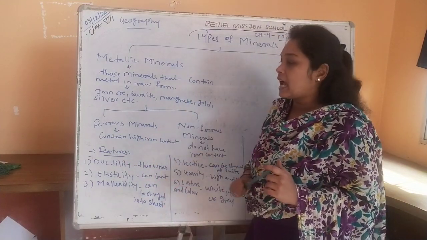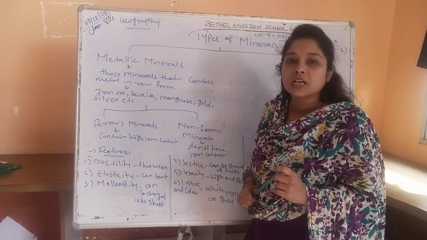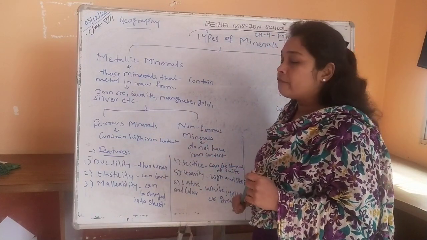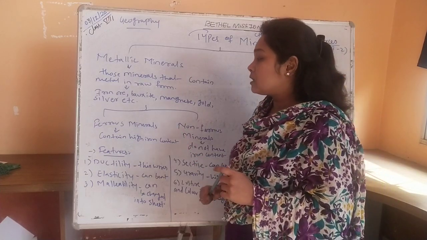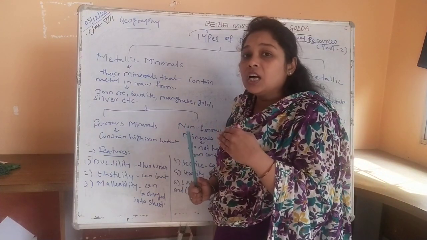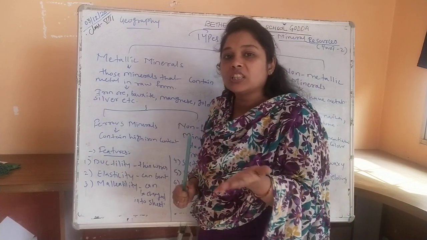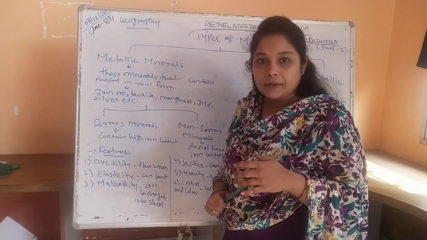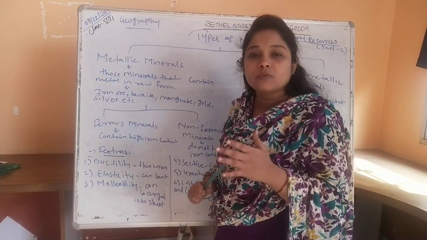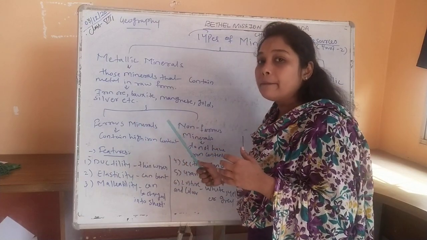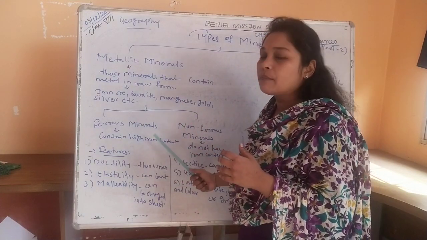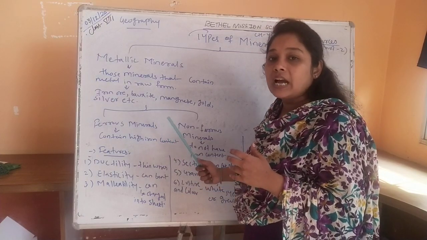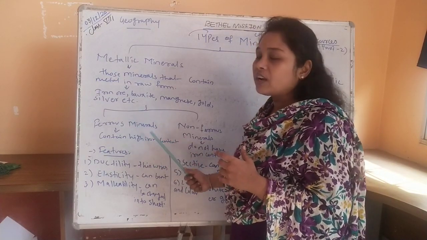Metallic minerals can be further divided into two types: ferrous minerals and non-ferrous minerals. Ferrous minerals are minerals that, even after converting them from their raw form, still have a high content of iron in them. That is why they are called ferrous metals or ferrous metallic minerals, because they contain iron. That is why it is called ferrous minerals.